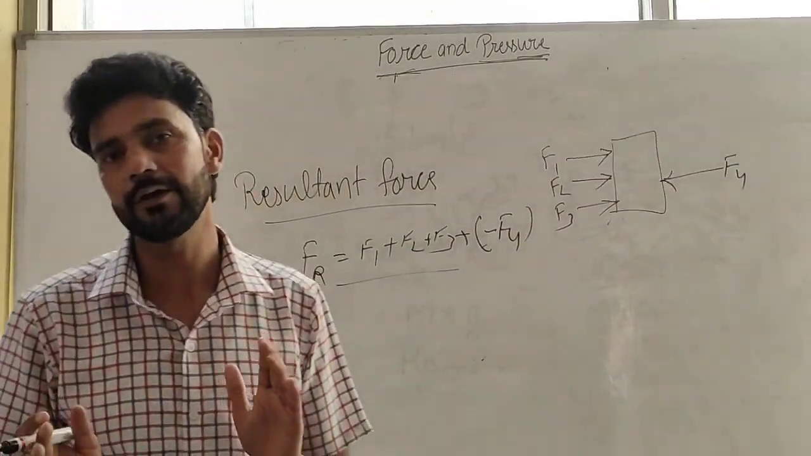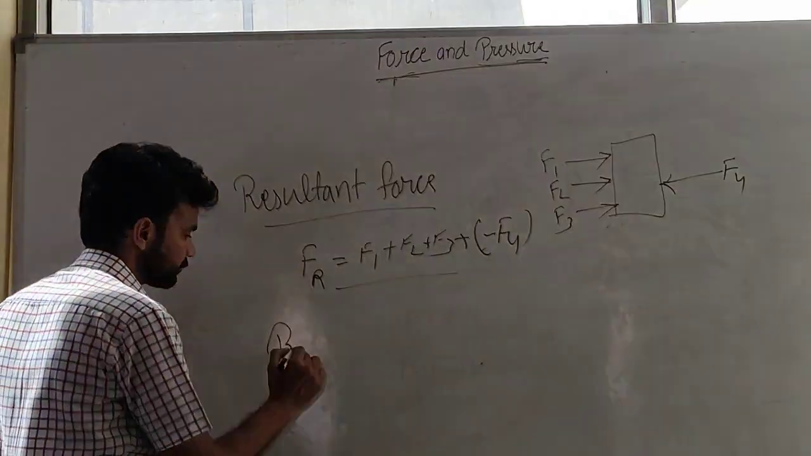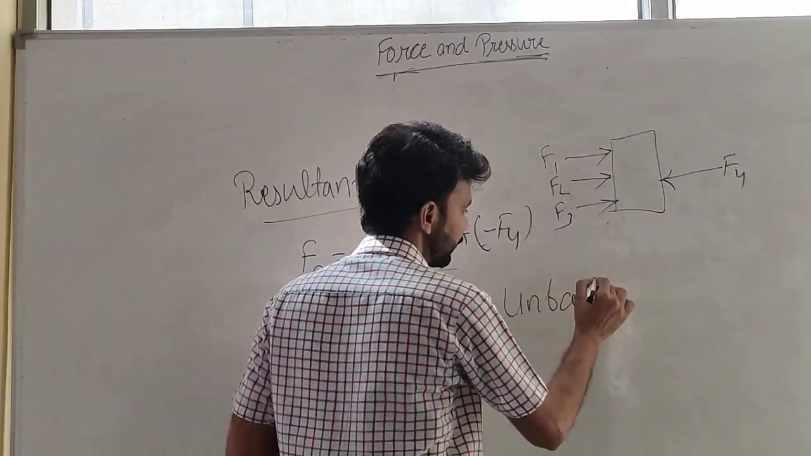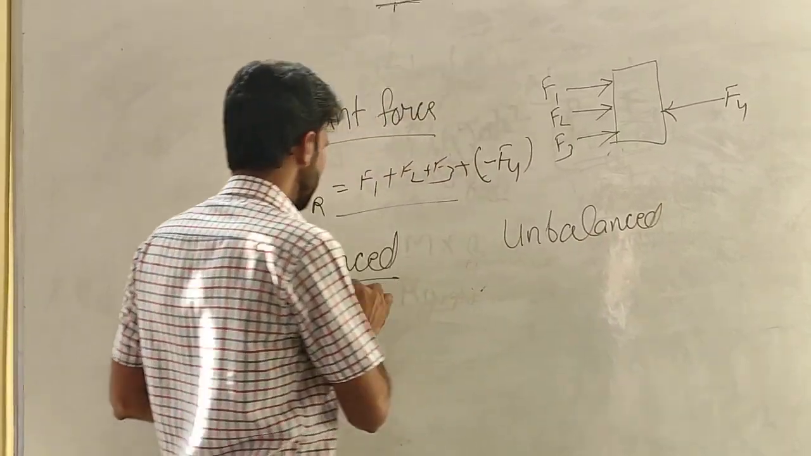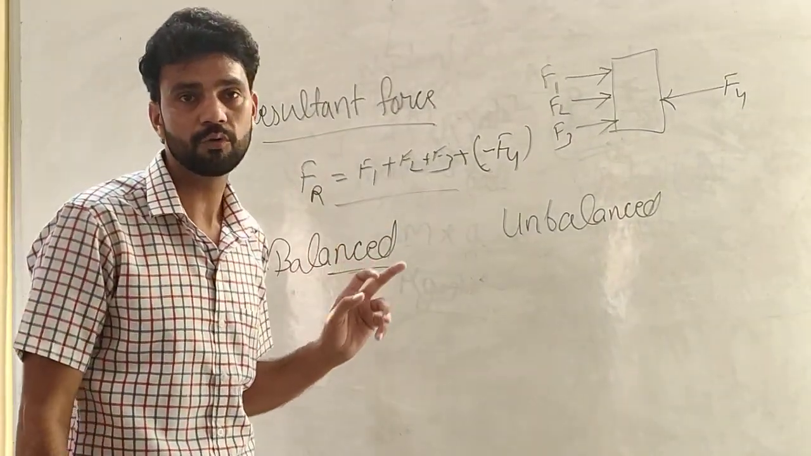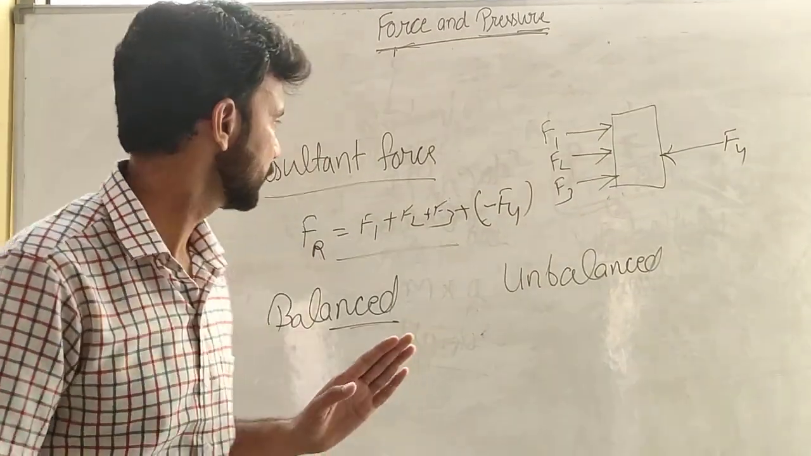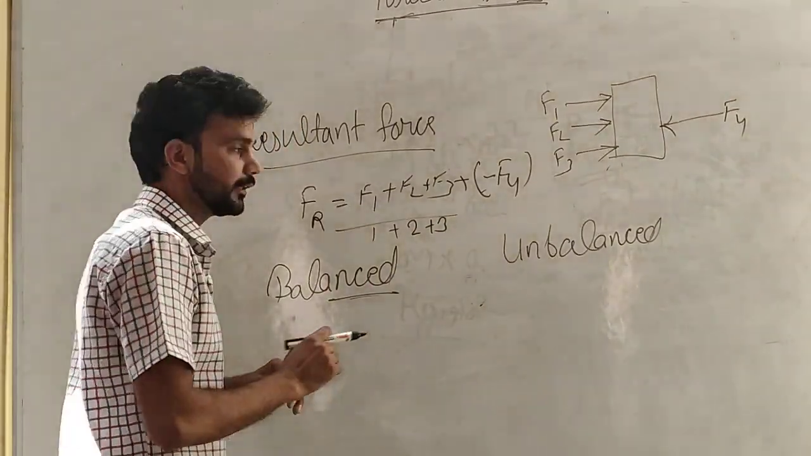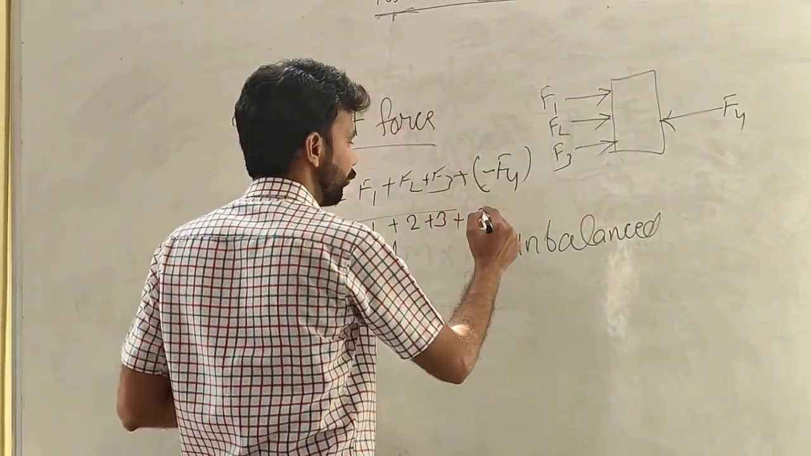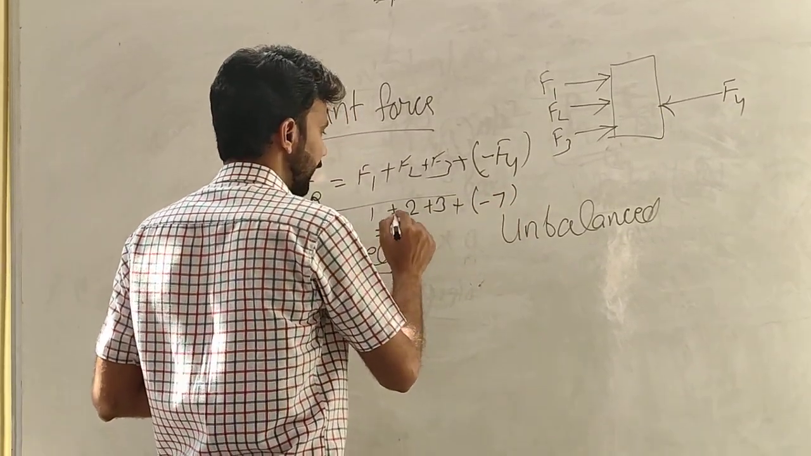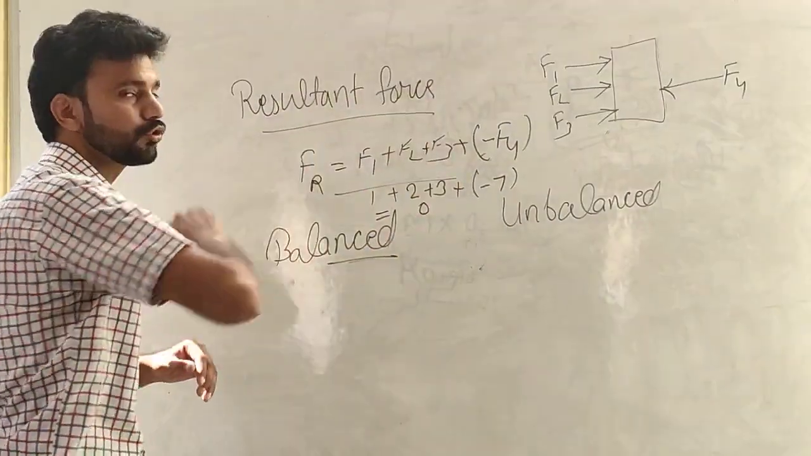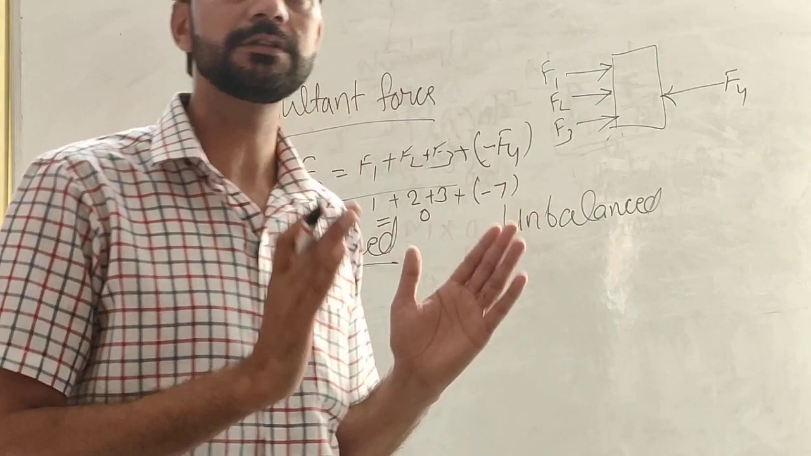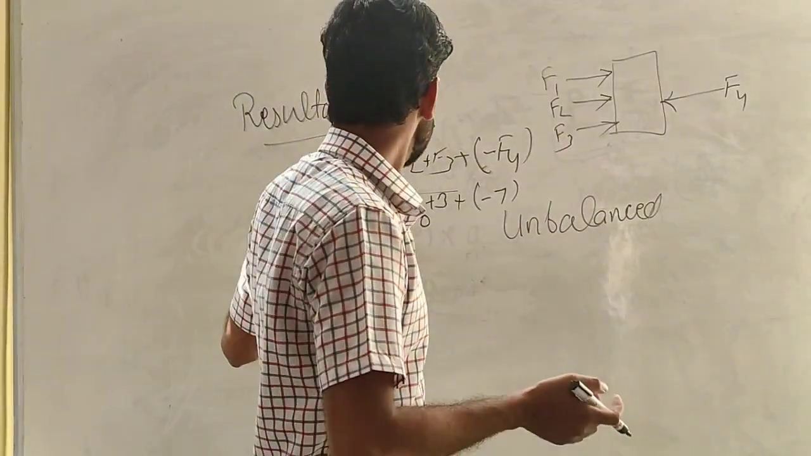According to resultant force, we have two types of forces: balanced forces and unbalanced forces. Balanced forces: if the resultant force is 0, then the forces are known as balanced forces. If the value of F1 is 1, F2 is 2 and F3 is 3, the total is 6, and the value of F4 is 6, so when we add them, we will get 0. Now all these forces are known as balanced forces. When the resultant force is 0, the forces exerted on an object are known as balanced forces.